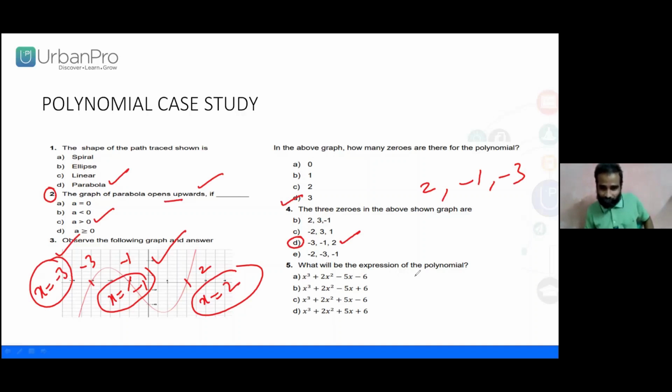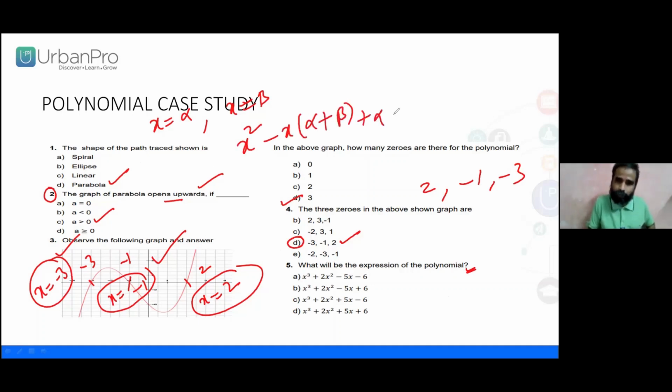Now remember, you will be using this. Now look here. What will be the expression of the polynomial? We need to go with the cubic polynomial. For example, x equals alpha, x equals beta are the 2 zeros. Generally, when we know 2 zeros, we go with x square minus x of alpha plus beta plus alpha beta. Shall we take 2 zeros, and the other zero should be multiplied? Either of the 2 zeros. I am taking these two.